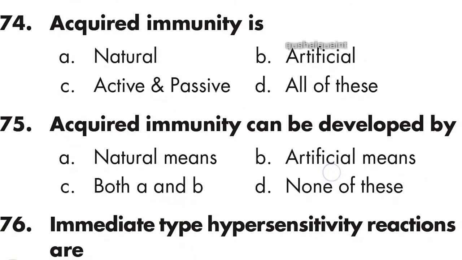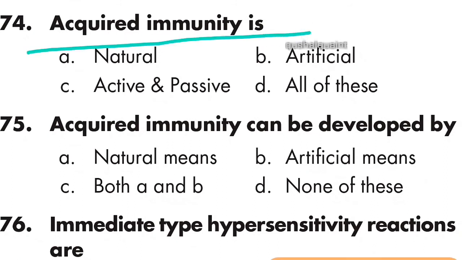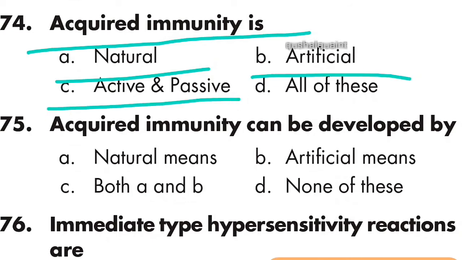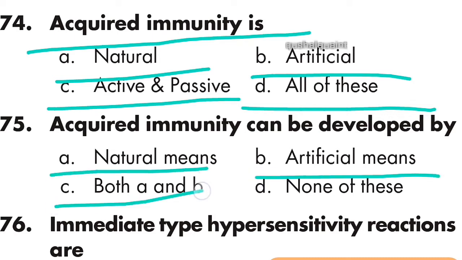74th: acquired immunity is natural, artificial, active and passive. Option D is right, all of these. 75th: acquired immunity can be developed by natural means and artificial means. Option C is right, natural means and artificial means.